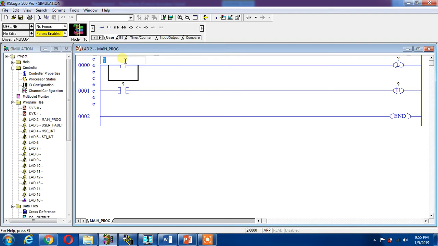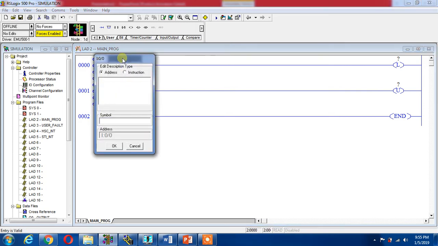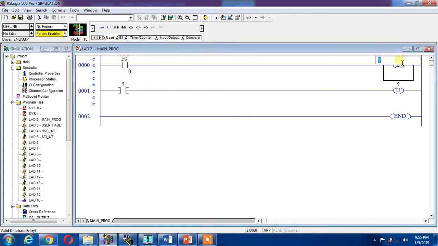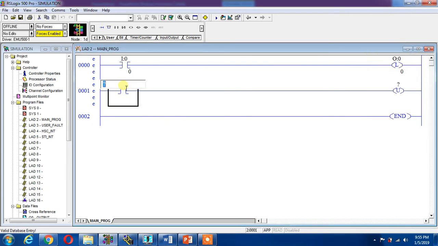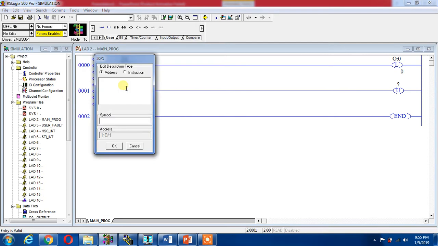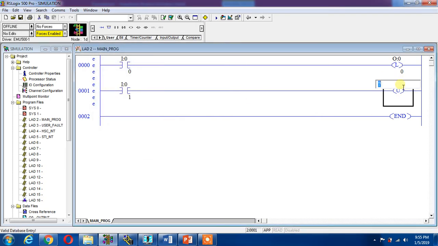I can give another name, input I:0/0 is my input, and this is my output O:0/0. This is my another input, I:0/1 is my another input, and this is basically O:0/0. The same output I want to reset. This will be set using this input. O:0/0 will be set using I:0/0, and it will be reset with I:0/1.